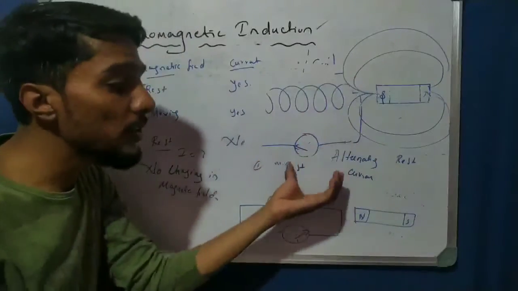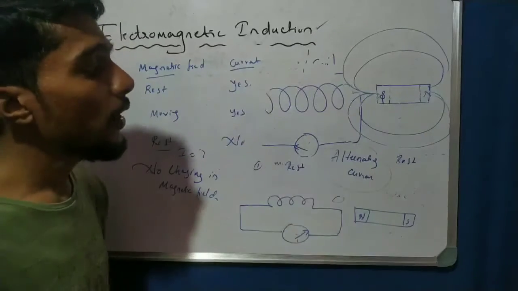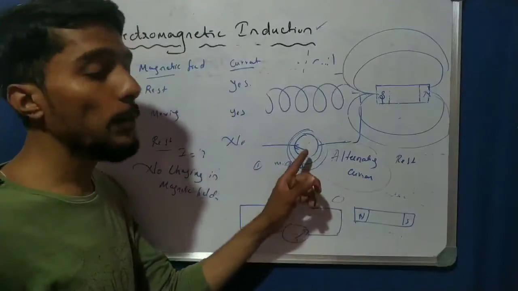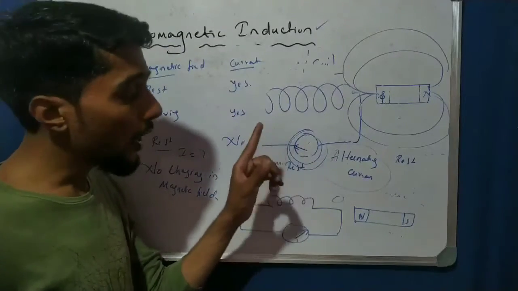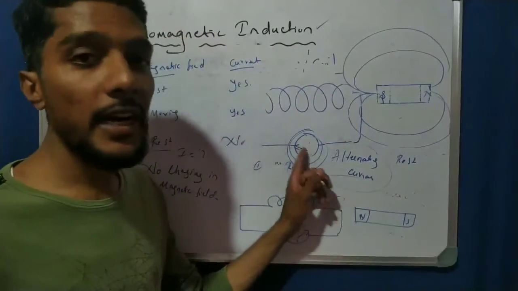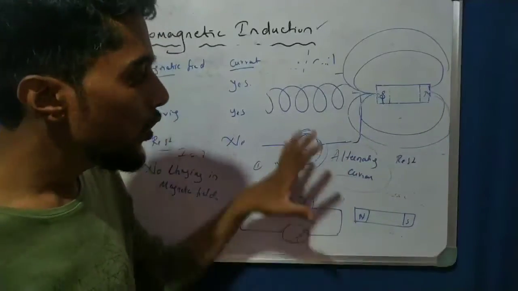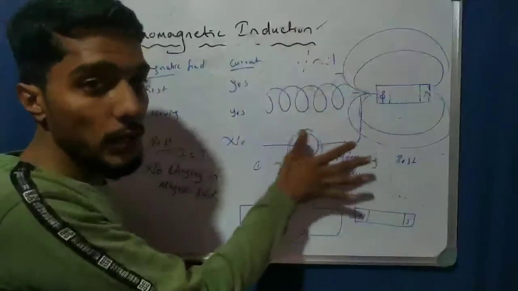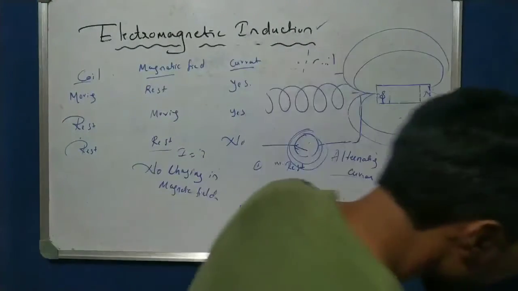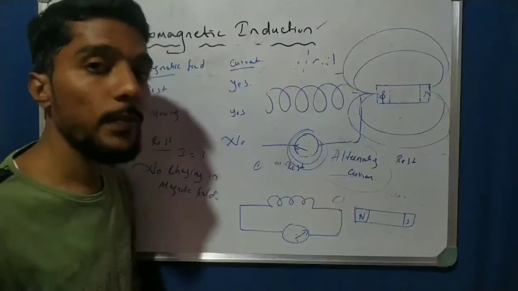Which type of current is produced here? Alternating current is produced here. This is important for the exam: in this diagram, which type of current is shown, which current is responsible for the deflection? The current is alternating current, AC current, because the current changes direction. Because the pole changes, the deflection also changes. Electromagnetic induction produces AC current. This is one demonstration.